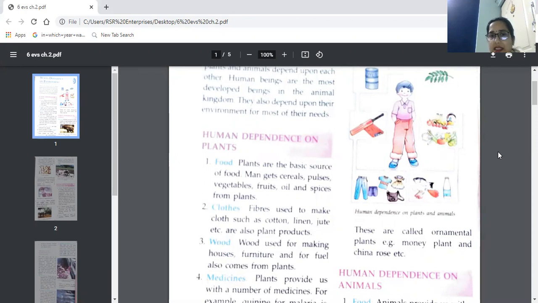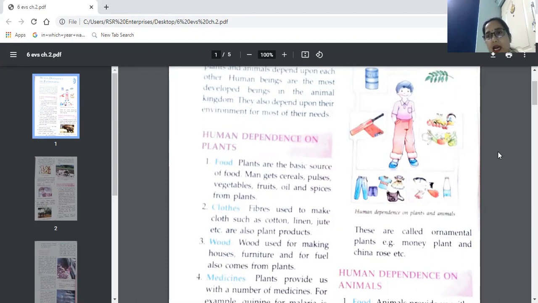Men get cereals, pulses, vegetables, fruits, oil, and spices from plants. So all the eatables we get from the plants. Vegetarian food, we call it. Plants are able to produce their own food. For food, animals as well as human beings are totally dependent on plants.